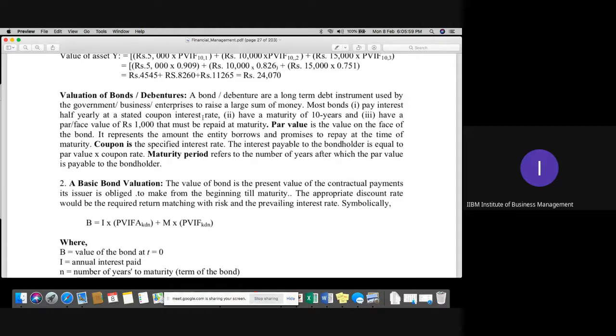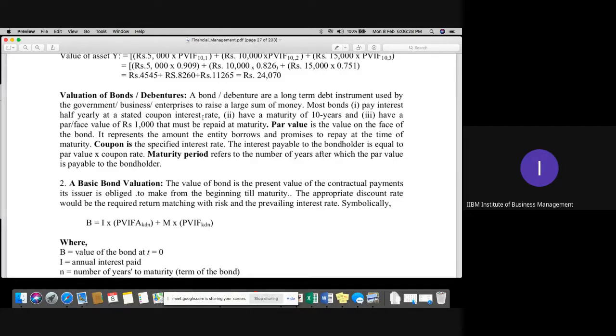Like you can see in the example in my slides, whatever bonds and debentures are issued by companies, the government or other enterprises, they usually pay the interest on a half yearly basis. The maturity usually ranges up to 10 years, and the face value of each bond or debenture is around 1,000 rupees.